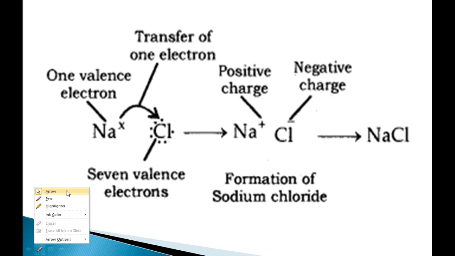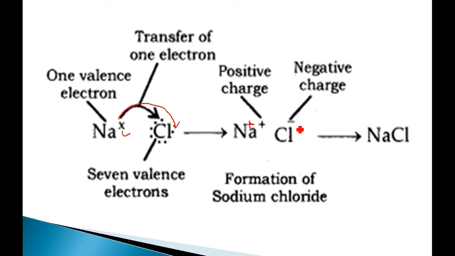We will see over here that Na has 1 electron in its outermost shell, and chlorine has 7 electrons in its outermost shell: 1, 2, 3, 4, 5, 6, and this one is 7. Now it needs 1 electron. So what will happen? This electron gets transferred to chlorine, and sodium gains a positive charge and chlorine gains a negative charge.